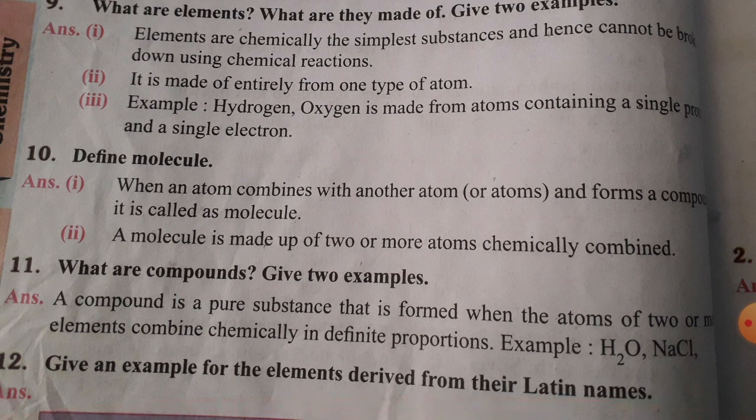And see the 11th question, children, very important question. What are compounds? Give two examples. A compound is a pure substance that is formed when the atoms of two or more elements combine chemically in definite proportions. That's very important, definite proportions. For example, water, sodium chloride. So these are all the best examples of compounds. It's a very important question, children. This is clear to you? Yes.